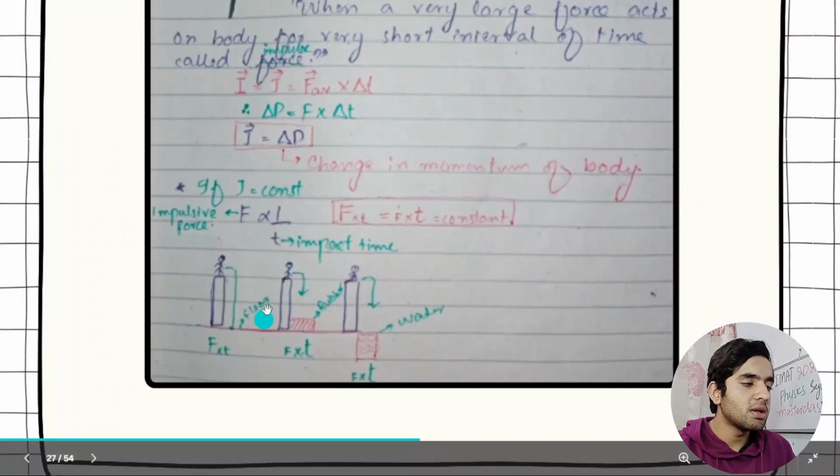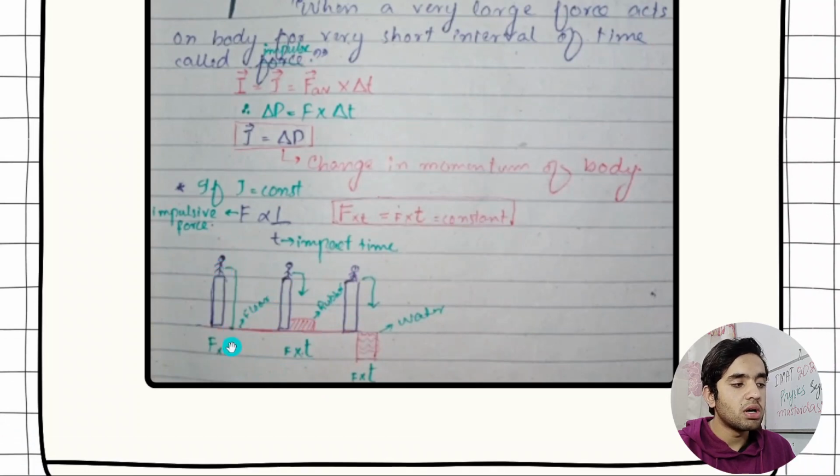So I have added the example that if a person jumps on a hard floor, it means that if time is very low, time is small, then the force will be higher. Force and time are inversely proportional to each other. So if time is lower, force will be higher, so the person will get injured.